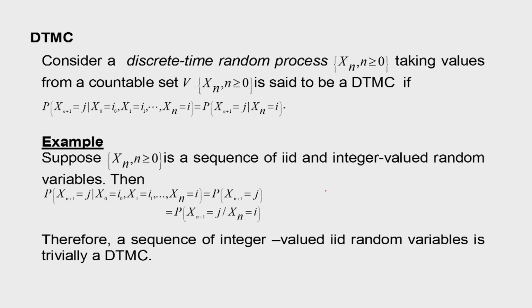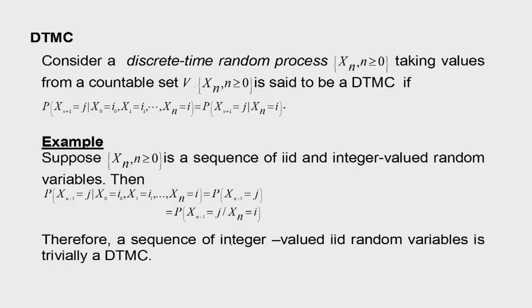Therefore a sequence of independent random variables taking discrete, countable values is a Markov chain. It is a trivial Markov chain. So a sequence of integer valued IID random variables is trivially a discrete time Markov chain.